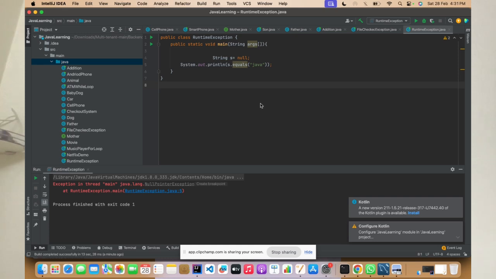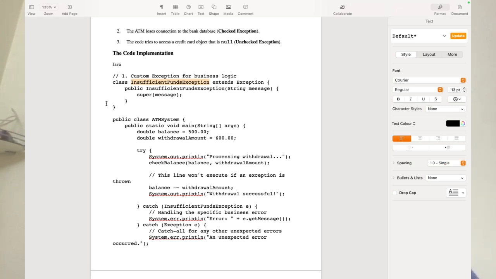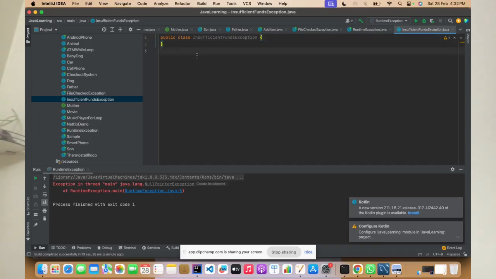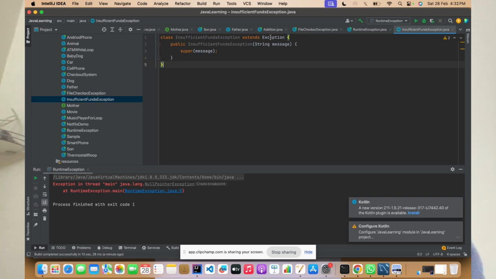Okay, so just to save the time, I've already written the code here. So what are we trying to do? This is the custom logic, which will actually extend the exception class. Okay, so what do you need to do now? It is already extending the exception class. So what message you want to throw? You're trying to call the message. Okay.